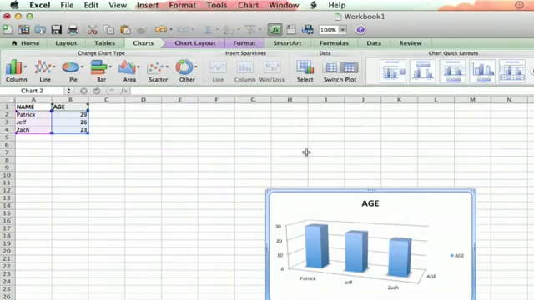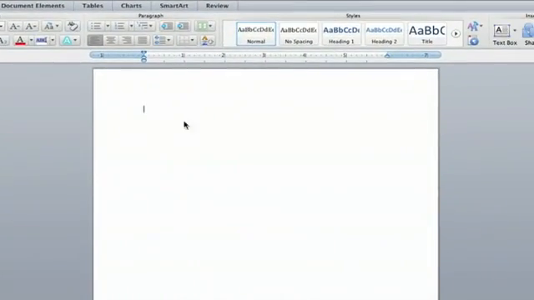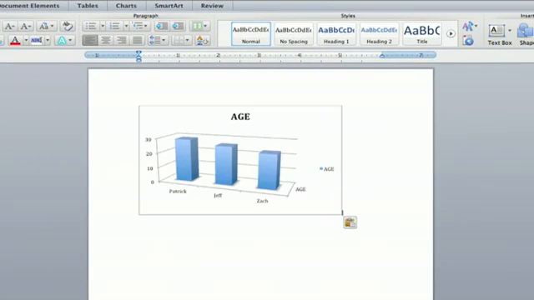Today I'm going to show you how to convert Microsoft Excel to Microsoft Word. Microsoft Excel is really good for creating graphs and spreadsheets and showing your data, and it's really easy to import it right into Microsoft Word with the rest of your text. So I'm going to show you how to do that right now.